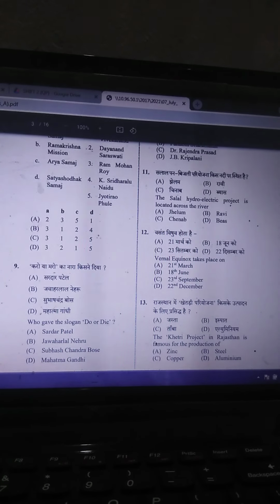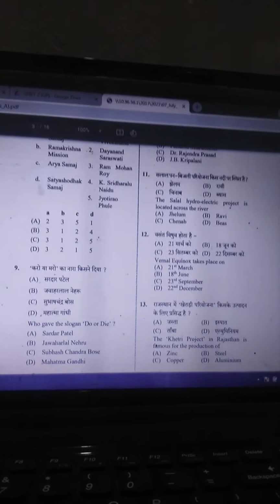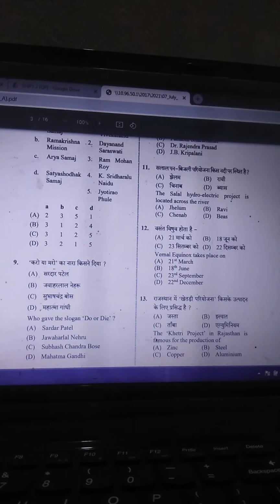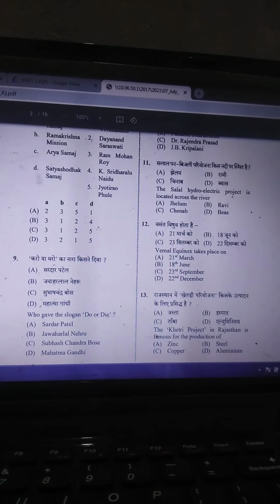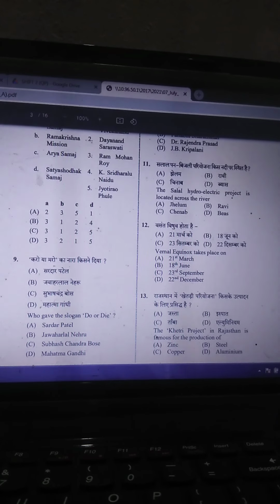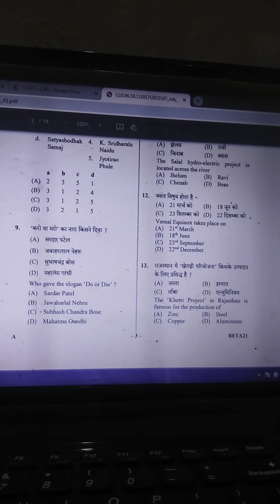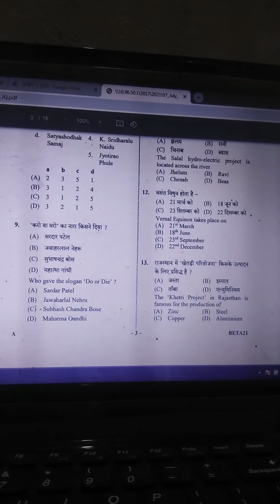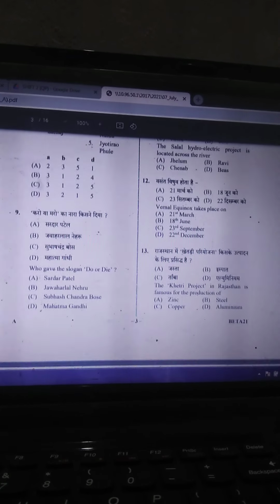Then the Vernal Equinox takes place on the spring season. Spring or autumn season comes in the month of September, so 23rd September is the correct answer. The Khetri project in Rajasthan is famous for minerals. Minerals means aluminium. Aluminium is the correct answer. No, zinc, sorry. Zinc is the correct answer, option A.